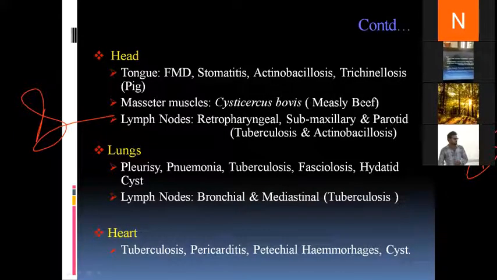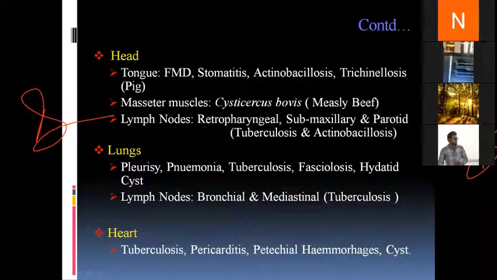Then come the masseter muscles. Now the masseter muscles play an important role in identifying a pathological condition known as measly beef in cattle and buffalo, and measly pork in pigs. If we examine the masseter muscles and look for cysts of Cysticercus bovis in cattle and buffalo, and Cysticercus cellulosae in pigs, and these are present in the masseter muscles, then we count the number of cysts present. If the number of cysts is more than 10, then the carcass is totally condemned.